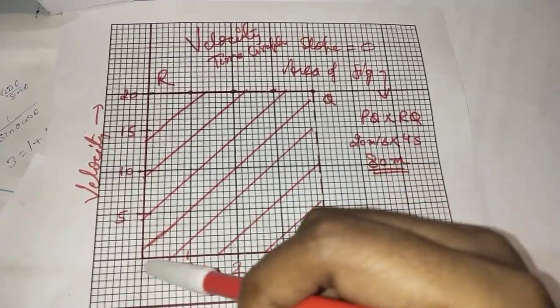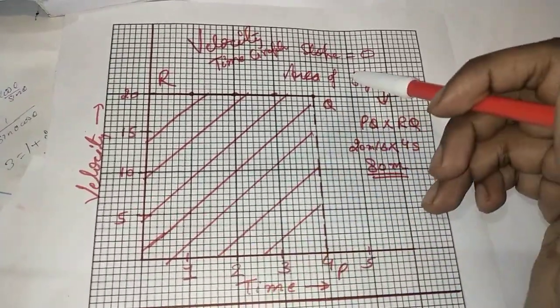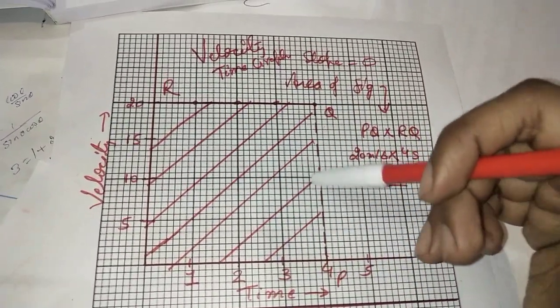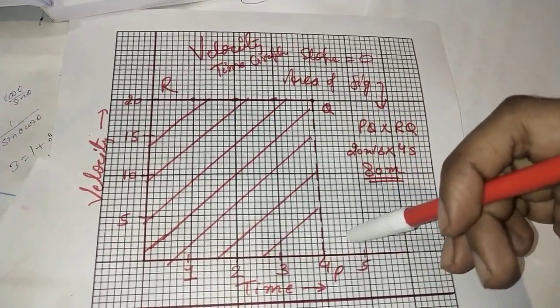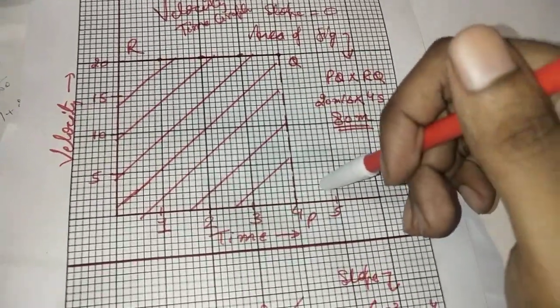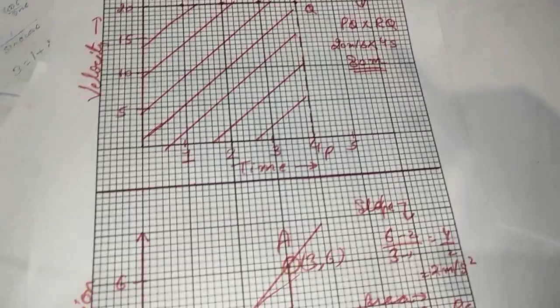Similarly, we can have a straight line rising, in which case we will be getting an acceleration. We can have a declining line going in the downward direction, in which case the velocity is coming to 0, so that is a case of retardation. So we can have 3 different possible cases.